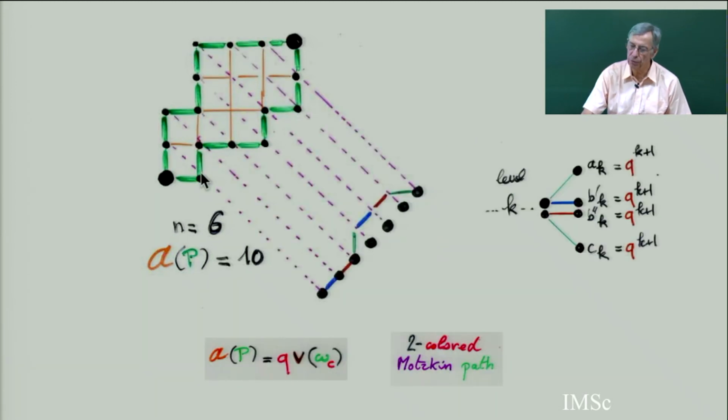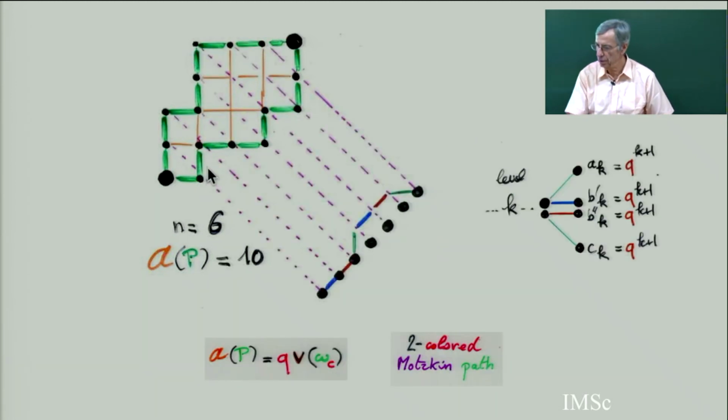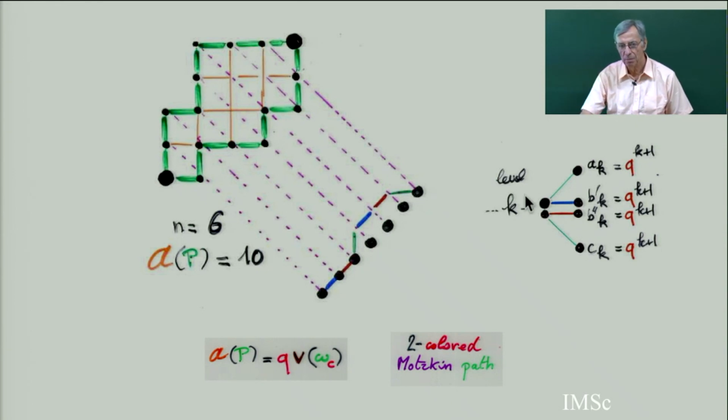And to compute the associated continued fraction for this generating function of the P_{n,j}, you just cut 45-degree slices of this staircase polygon. And each time you cut, you can count the area of the polyomino. So if you put this weight, see, cutting in this slice, there are 4 possible steps.